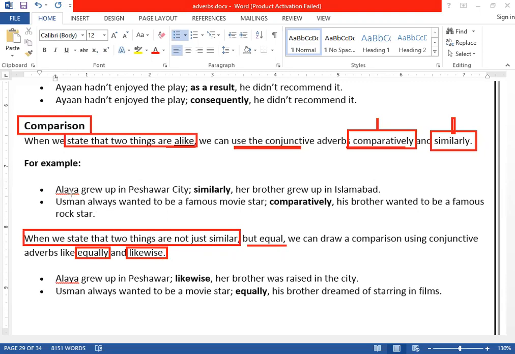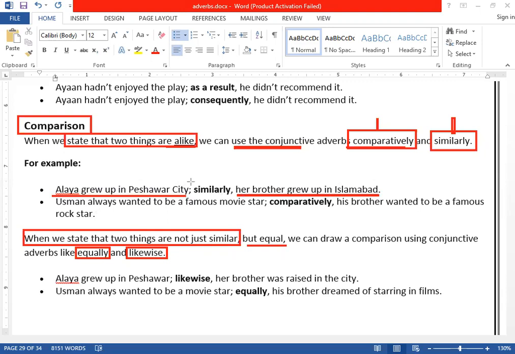Let's take an example for the first one. Alaya grew up in Peshawar city. Where did she grow up? She grew up in Peshawar city. Similarly, her brother grew up in Islamabad, for example. Or you can say in Peshawar. So both are similar, equal, clear?